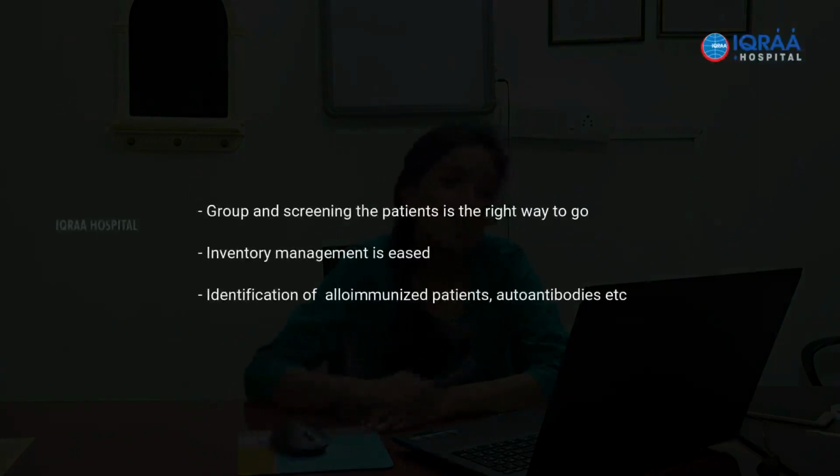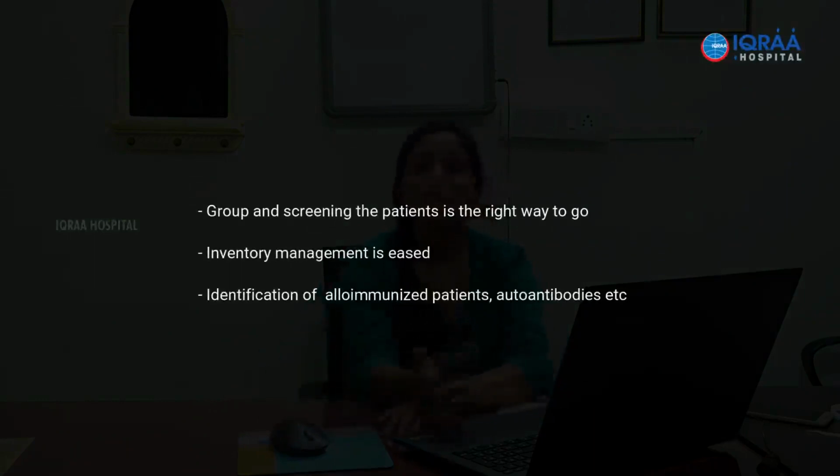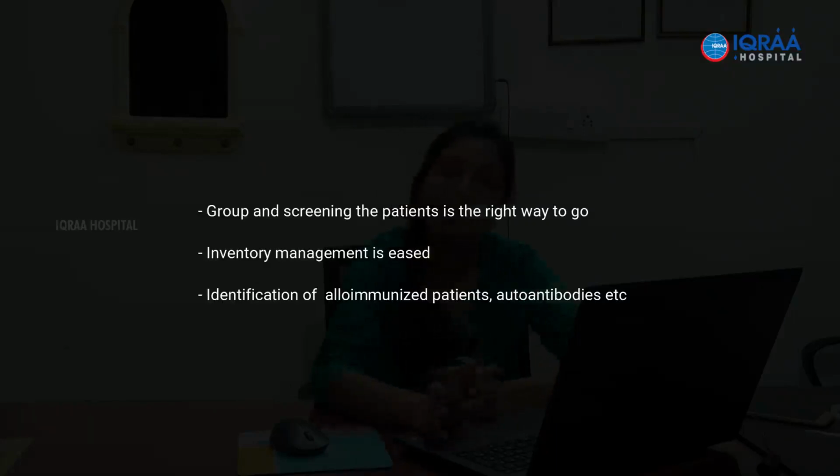And like I mentioned, alloimmunization and autoantibodies, all these problems can be identified early, especially in transplant patients, where if you just send it before the transplant, it could be disastrous, because then we identify an antibody which makes it impossible to get a compatible unit, and you will land up in trouble because you have made all the arrangements for the surgery and blood will not be available at the last minute.